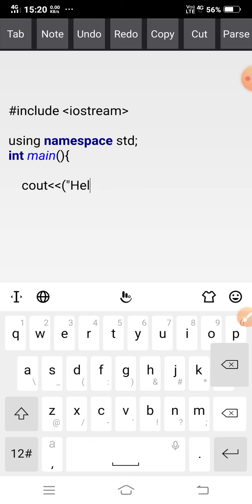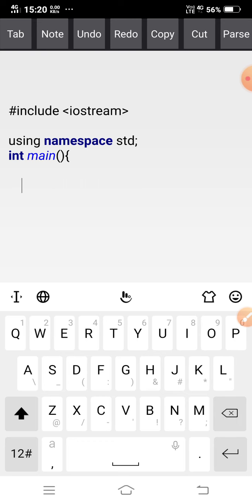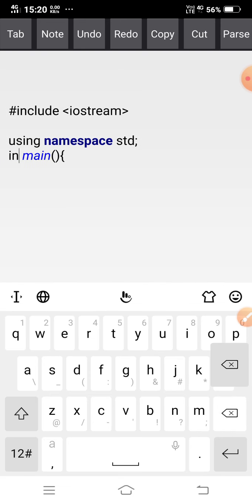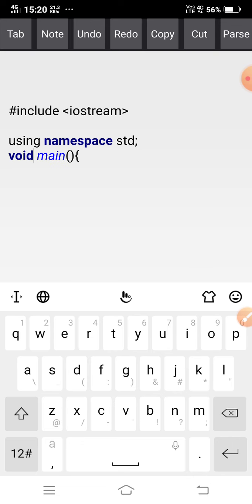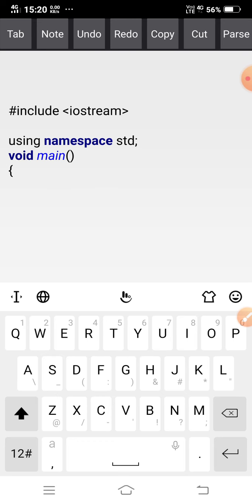In the code, instead of int main I am using void main, and then the starting bracket. My problem is the program to find the maximum number. I have to enter two numbers and find the maximum number using the conditional operator.